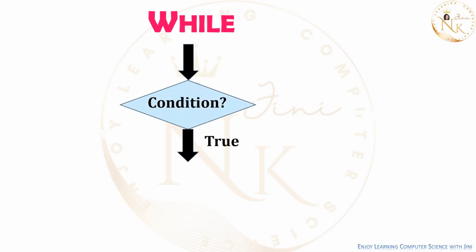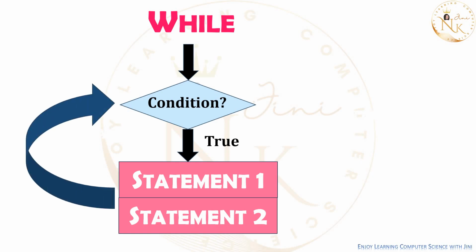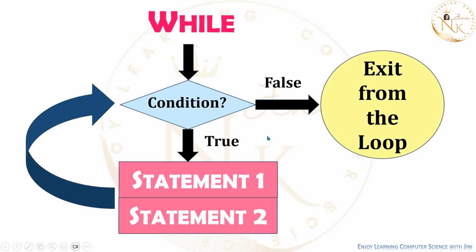So you can see here, while condition is true. When the condition is true, statements will get executed, and again it goes back to the condition. Again, if the condition is true, the same thing will be executed. Once the condition is false, it comes out of the loop. It exits from the loop. This is how a while loop executes.